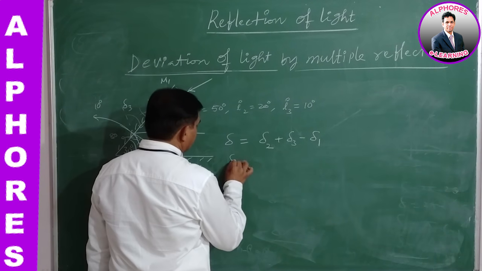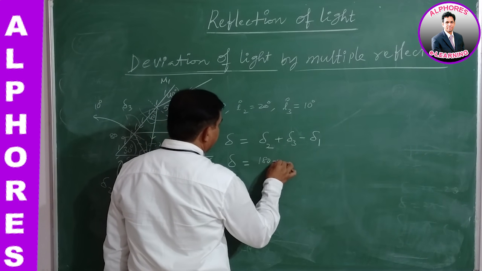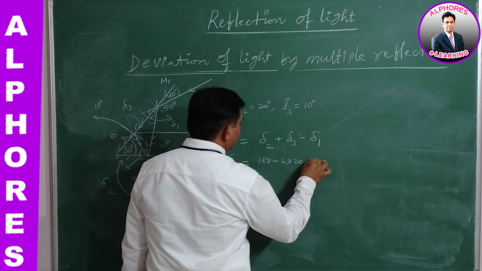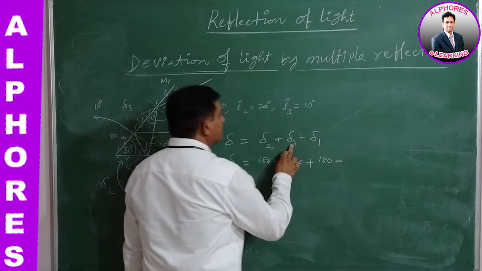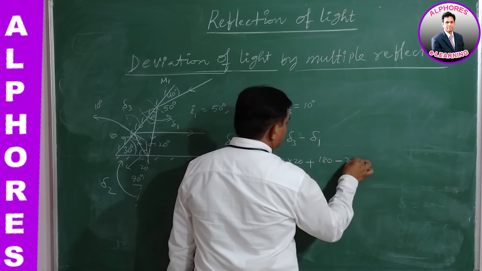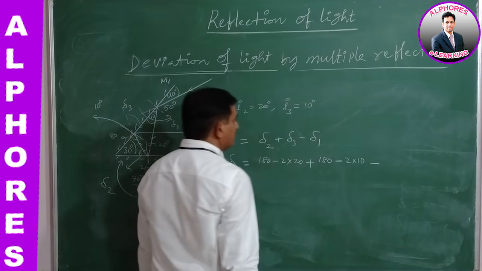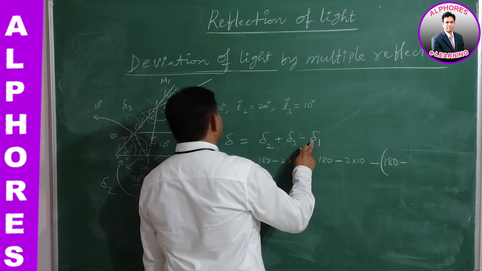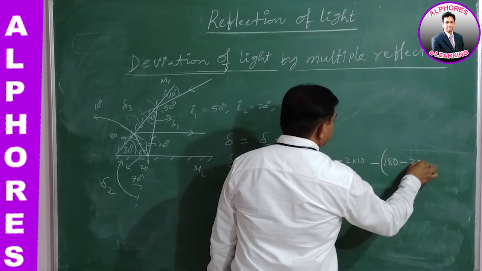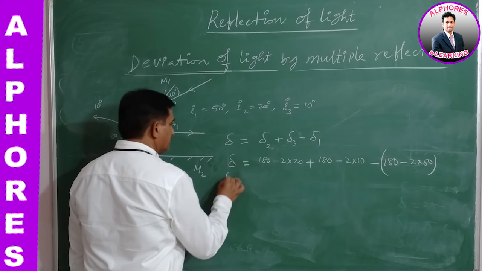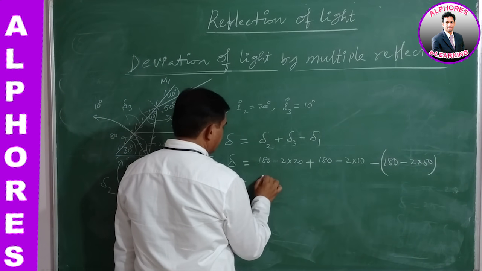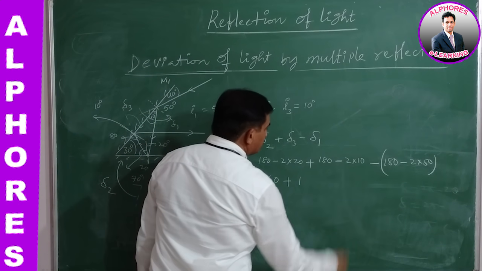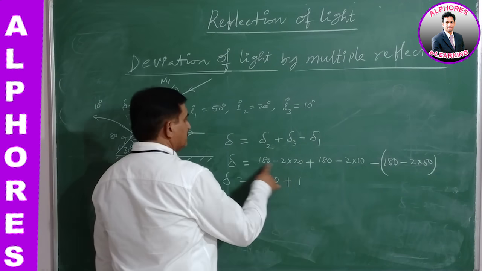So we can find it very simply. 180 minus 2i2, 2i2 is 20, plus 180 minus 2i3, 2 into 10, minus, 180 minus 2i1, 2 into 50. Then simplify this. 180 plus 160 plus 20 remains. So 20 and 160.